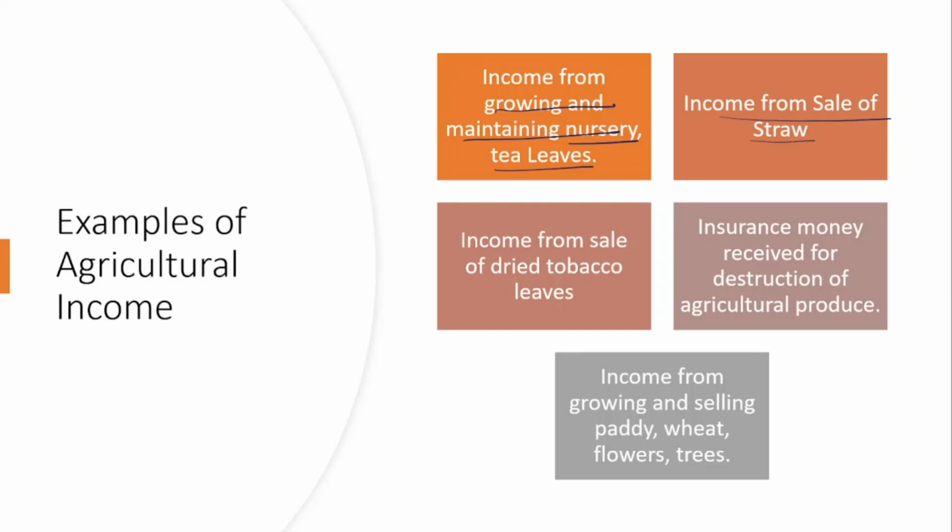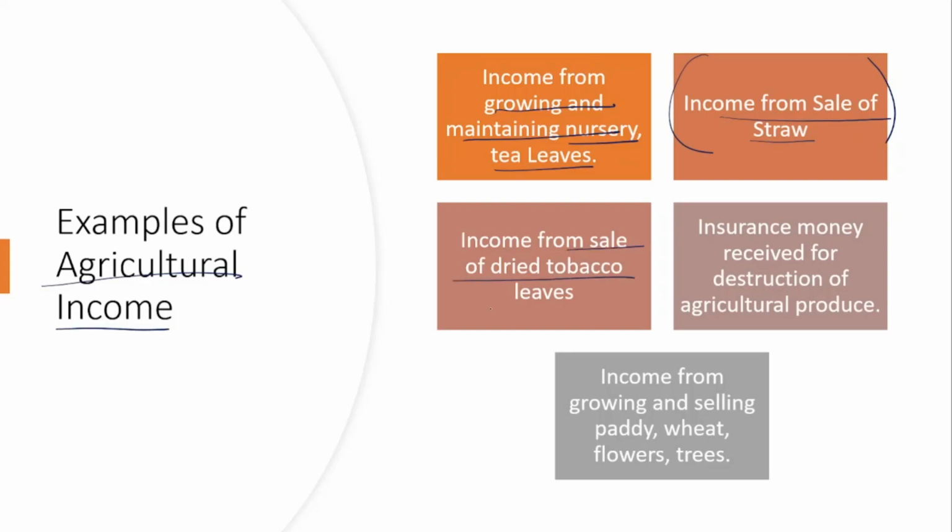Suppose, let me take up an example. Does anyone know the meaning of straw? If you know, please put it in the comment box. Straw is the agricultural waste product. You will get some waste from agriculture, isn't it? That waste product, whatever you get from agriculture, is straw. If you sell it, whatever income you get is considered as agricultural income.